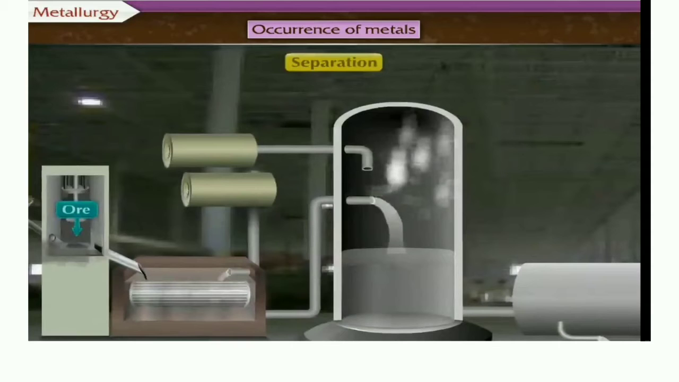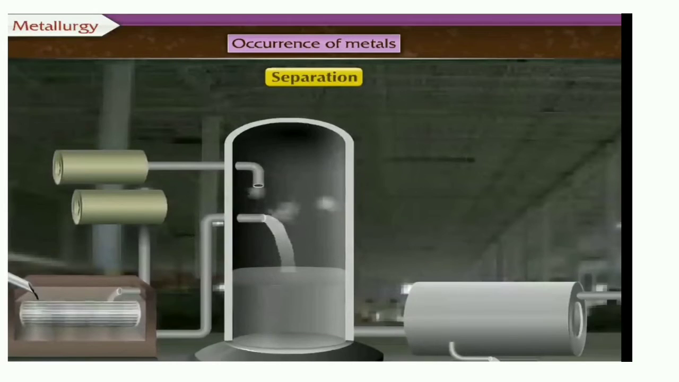Gangue means the soil particles, sand, or some earthy particles or rocks that have to be separated out from this ore. This separation has different types of methods, different types of physical processes. Here they have shown through pictures the different types of physical processes. You can wash the ore and remove the sand particles as well as the soil.